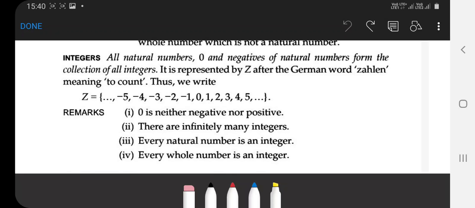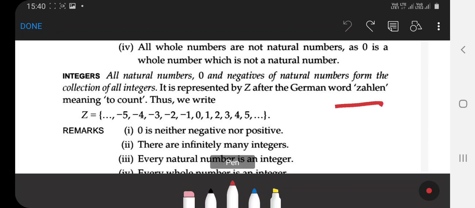The integers are represented by the symbol capital Z. Capital Z is symbolized from the German word zählen. Zählen means to count. Clear that?